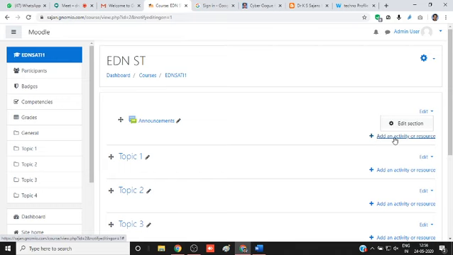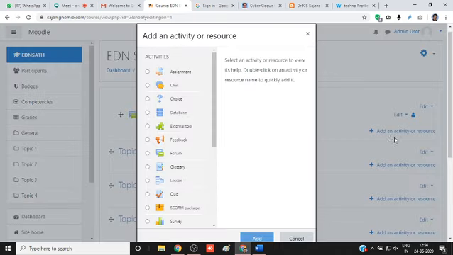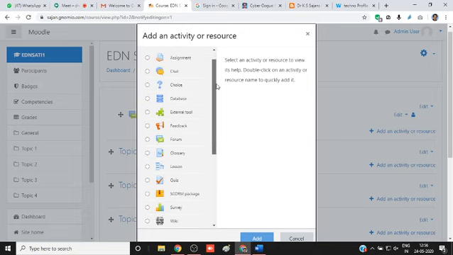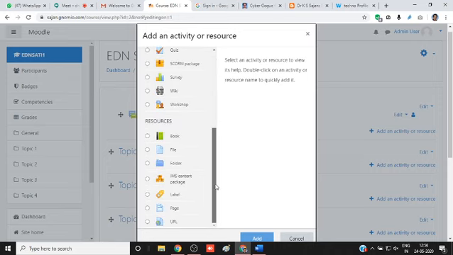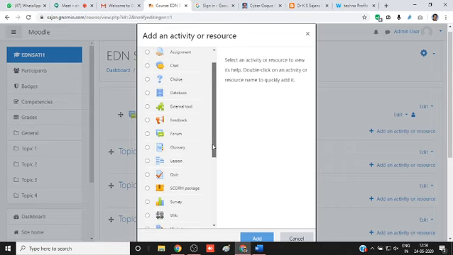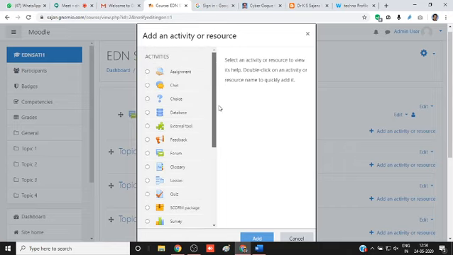Add an activity or resource. I will add one here. See, numerous different types of activities or packages are here, very similar to Moodle Cloud. If you are familiar with Moodle Cloud, the same is here.